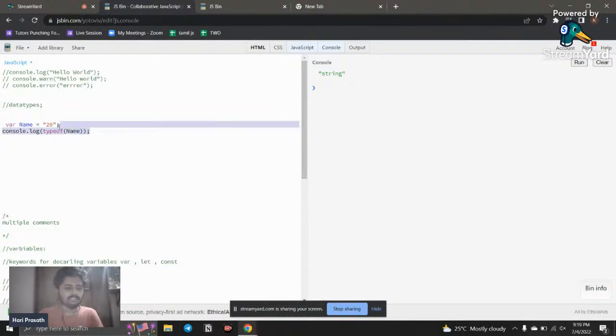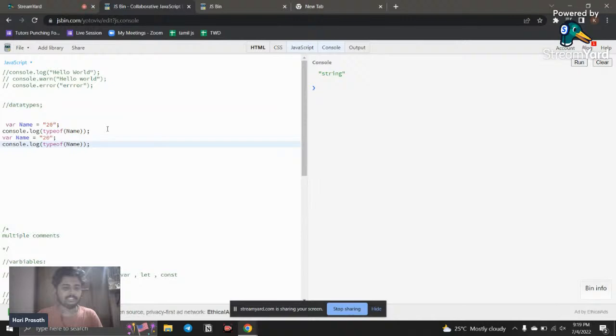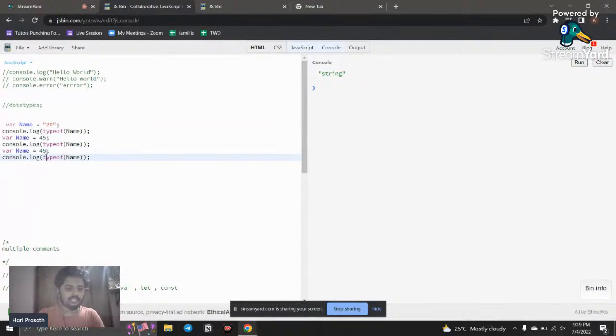Okay, so the next variable we have is the number variable. Simply we write a number, and this is an integer. In JavaScript there are no separate integers and floats, there is only number. If you use a decimal, it also returns number. If you use an integer, it also gives number only.